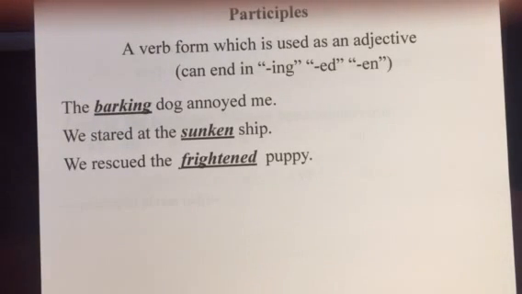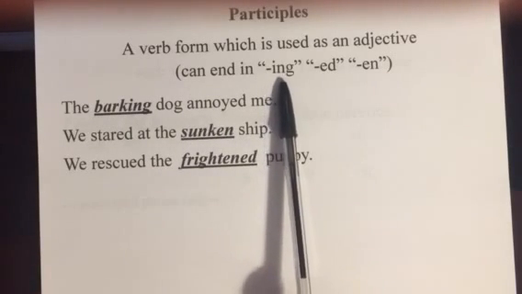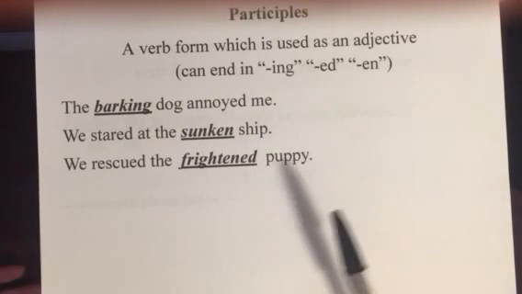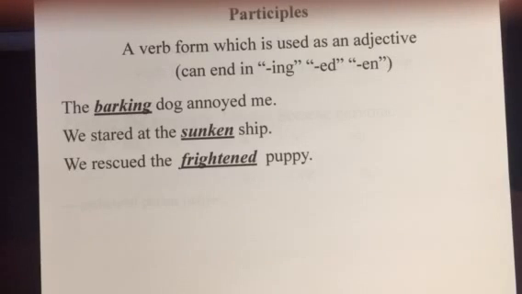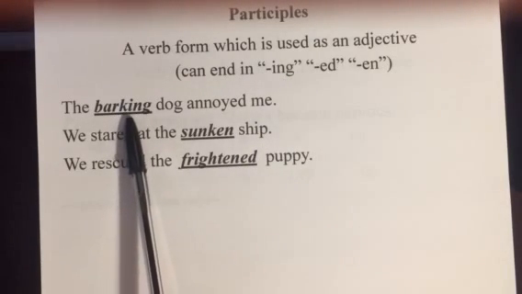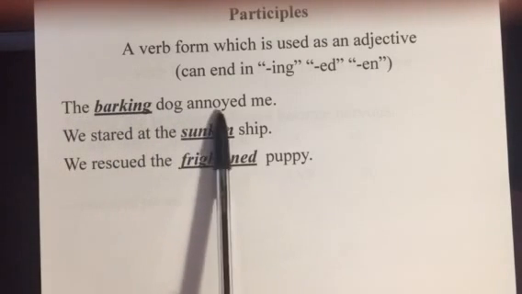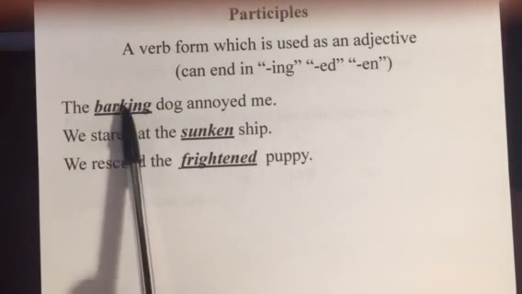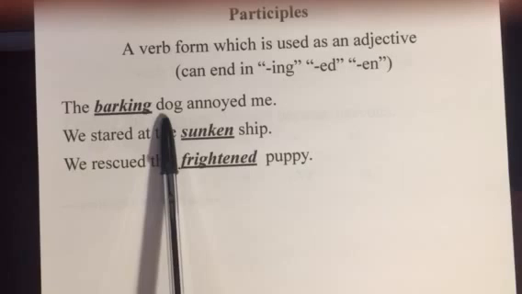Okay, participles are the next verbal. A participle is a verb form, but it's used as an adjective. So whereas gerunds are used as nouns, participles are used as adjectives. So they're words that end in ing or ed or en, typically verb type endings. So ing, in this sentence, it is the barking dog annoyed me. Barking is modifying the noun dog, therefore it's being used as an adjective.